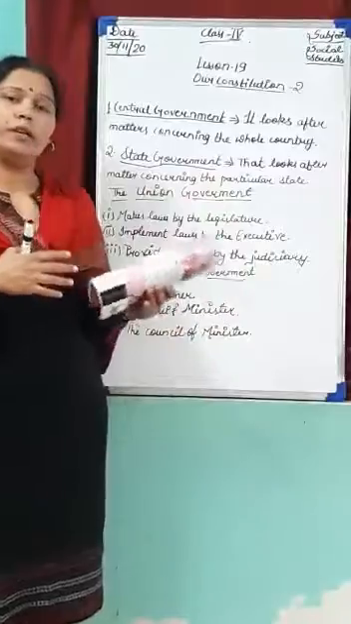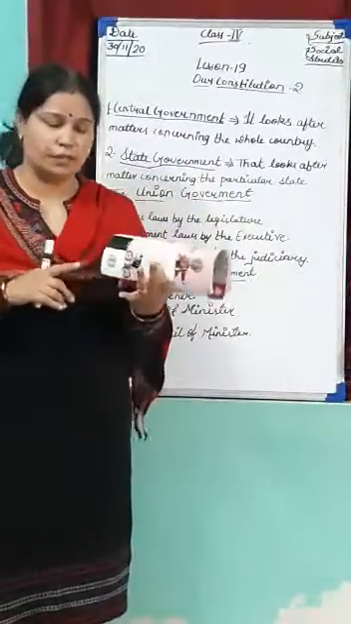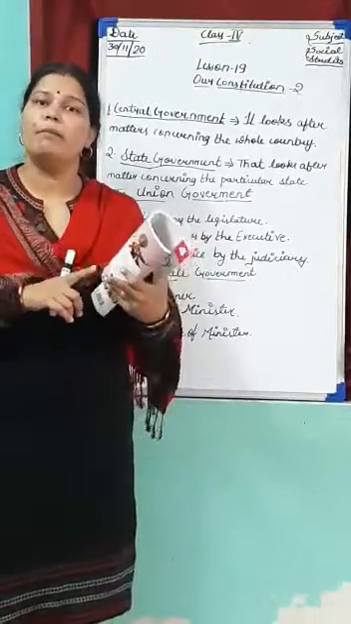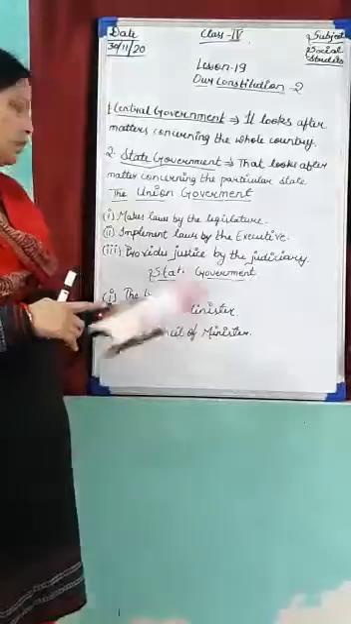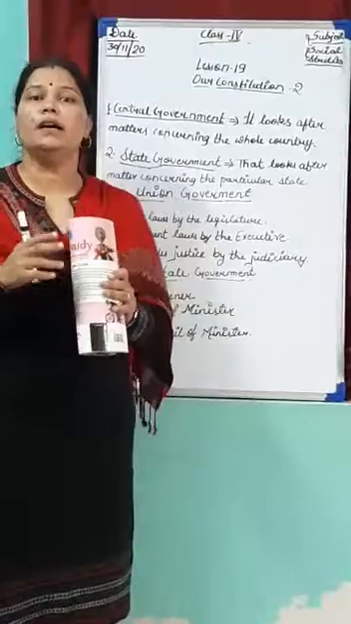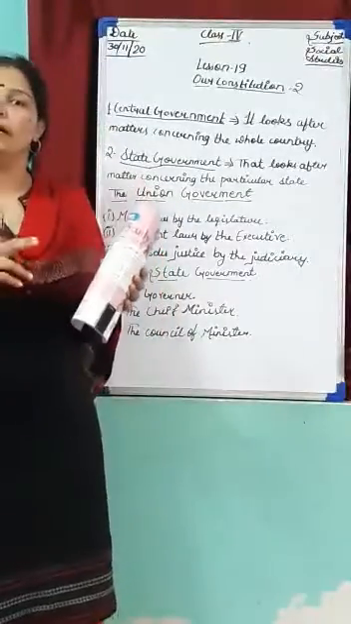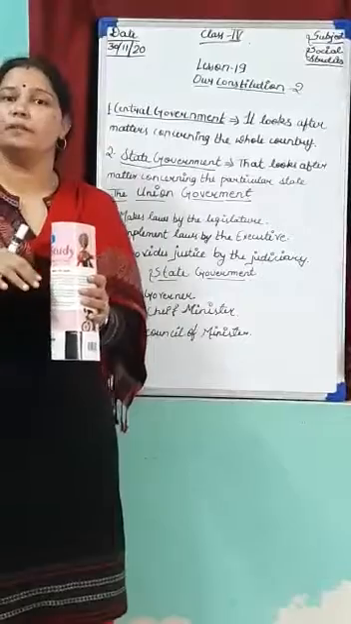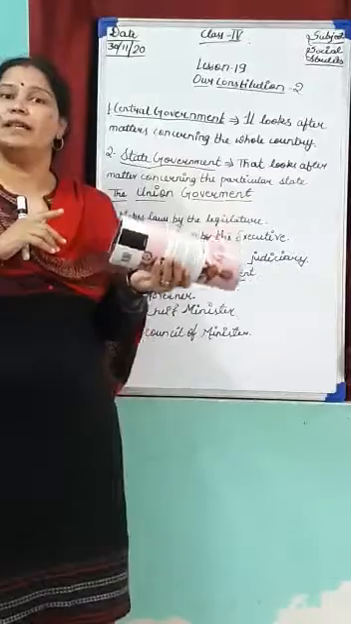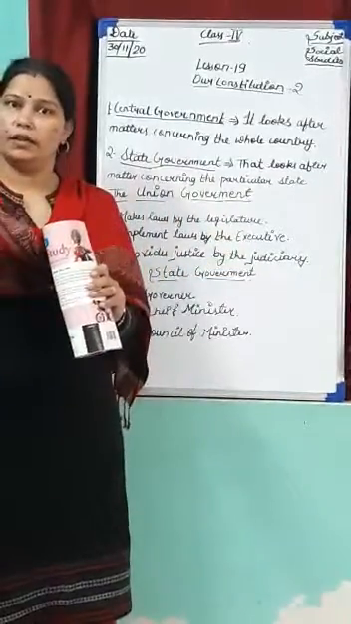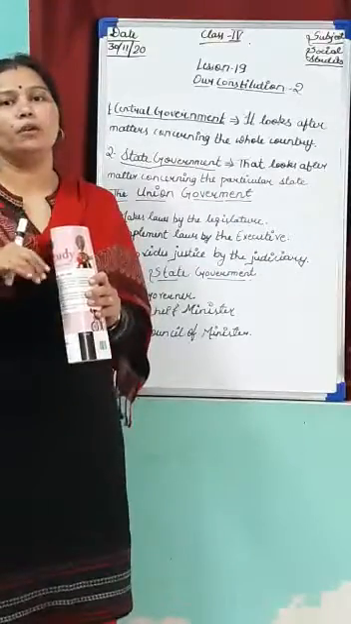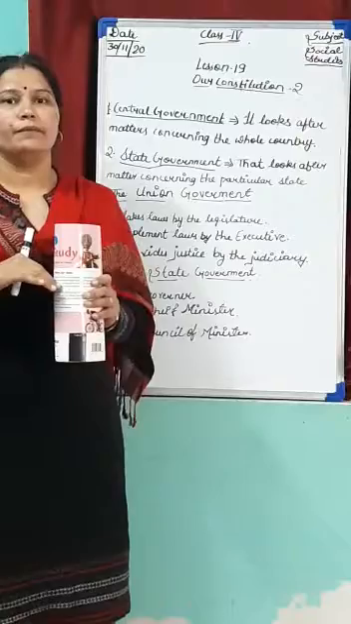Now the state government also has three parts: the Governor, the Chief Minister, whom we call CM in short, and the council of ministers. CM is the second person, but the Governor of the state is the first person of the state. Just as the President is the head of the whole country, the Governor is the head of the particular state.